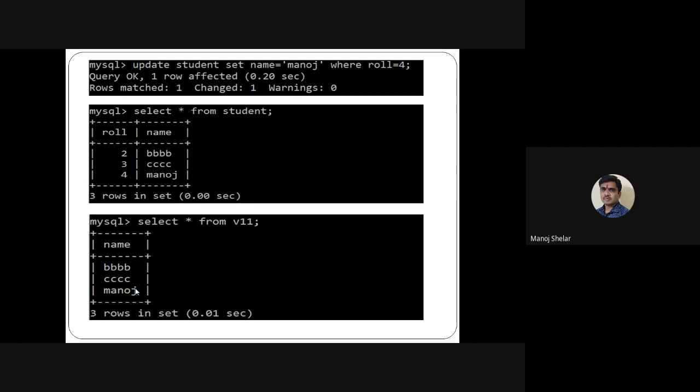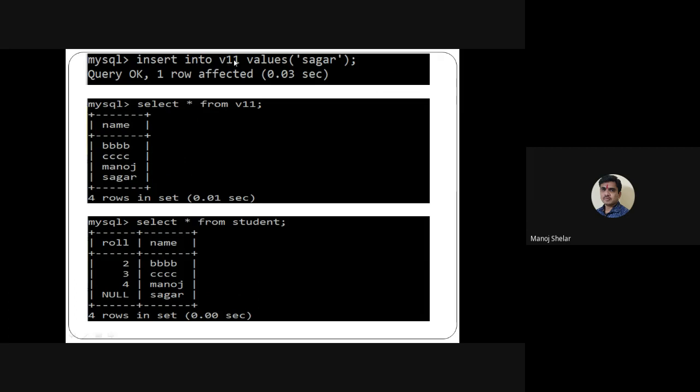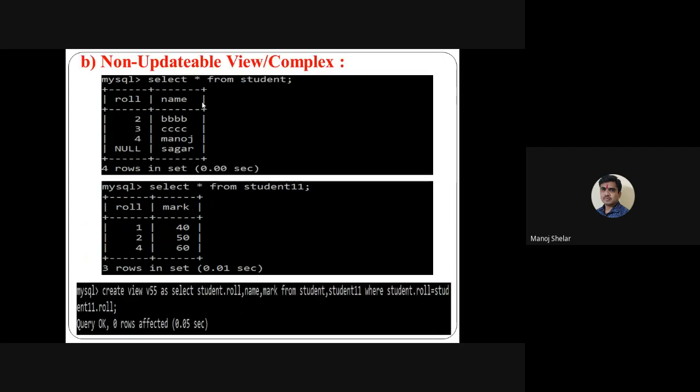Then next, check whether we can insert one record in the v1 view. Now we will insert in the view. So insert into v11 a value, suppose Sagar. So select star from v11. So here Sagar is inserted successfully in v11. Then check the table. Any record inserted in view automatically reflects in table. So check table, select star from student. It displays Sagar and roll number is null, because here we inserted only Sagar. The number was not inserted, right? So simply, any record inserted in view reflects in table.